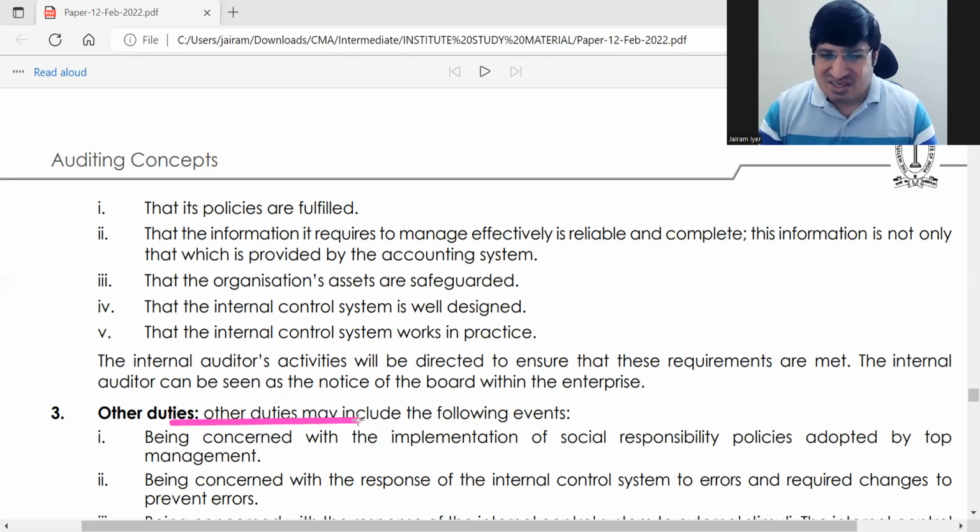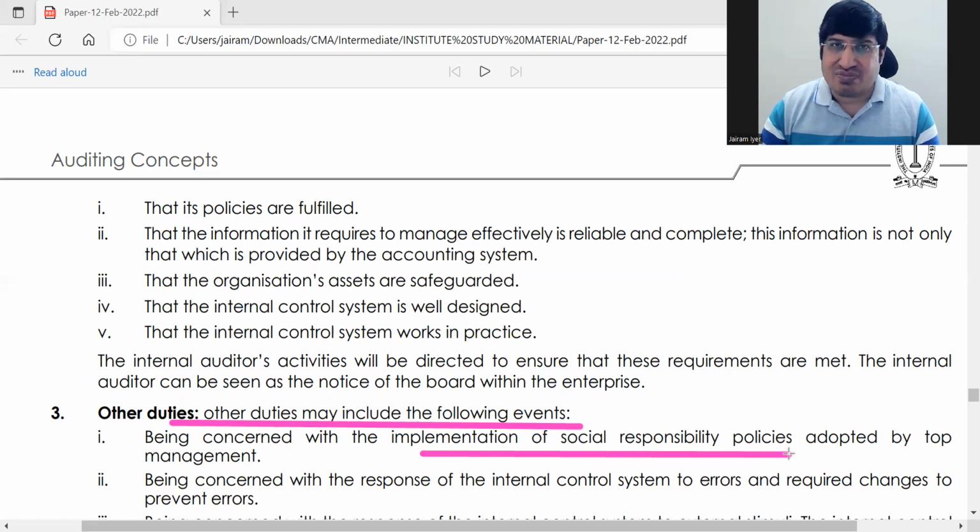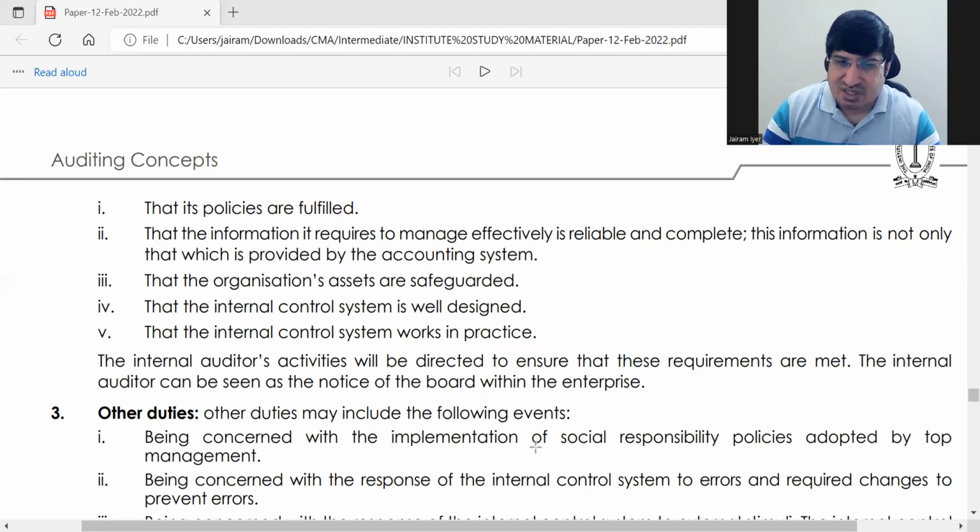There are some other duties of internal auditors. These are minor things. So implementation of social responsibility policies. Management has some social policies, like if they are contributing to some old age home or things like that, or taking part in some social welfare activities. He is also concerned with the response of the internal control system to errors, whether the internal control system is properly reacting to errors and if any changes are required.